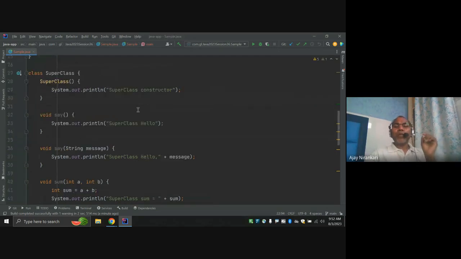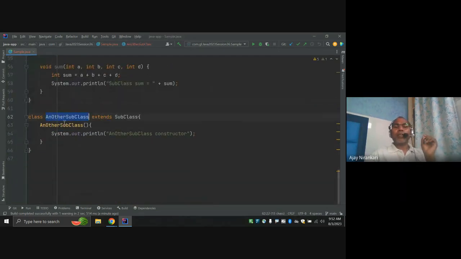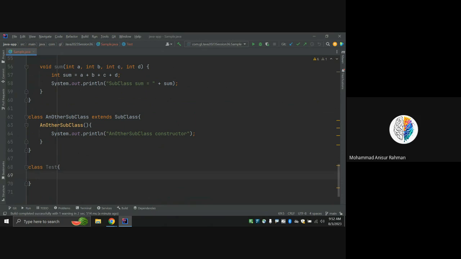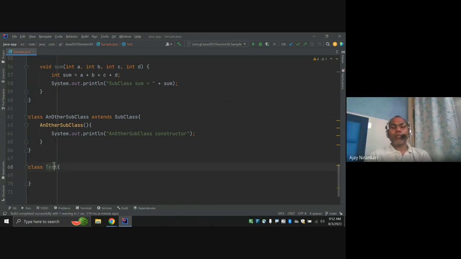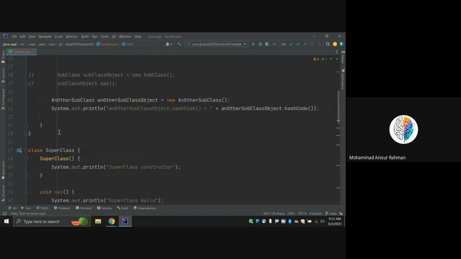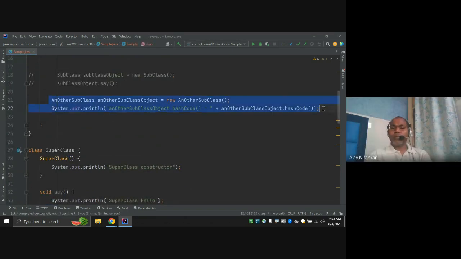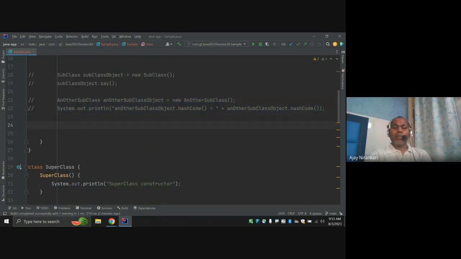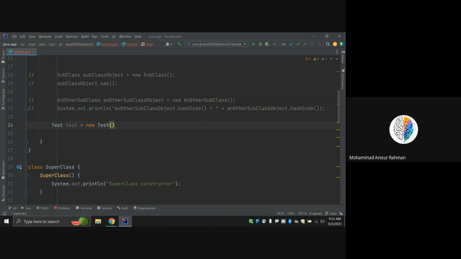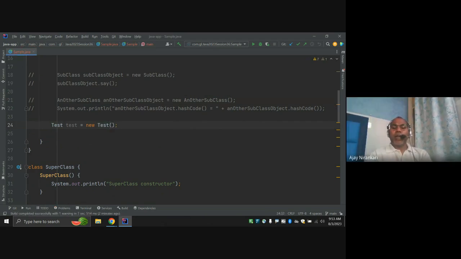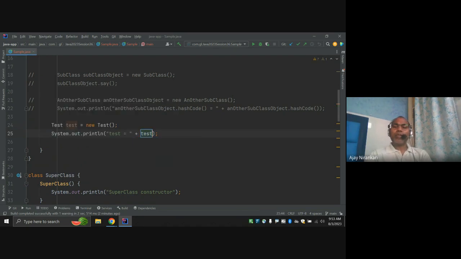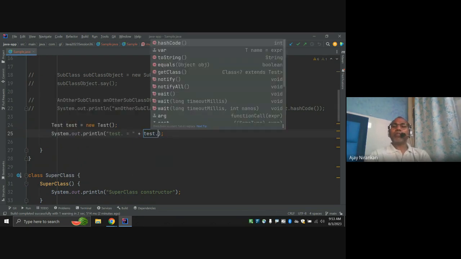So is it clear? Whenever you are writing any class, let's take a simple way. I write simply class Test. There is no inheritance, right? I am going to create the Test object. I am going to create Test equal to new Test, right? Created. And simply say System.out.println test dot hashCode.